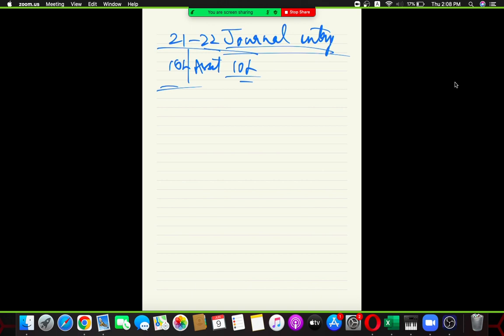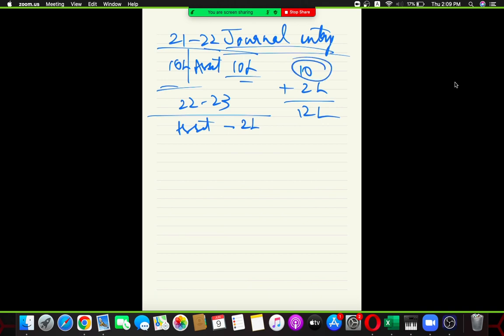So now what has happened? In 2022-23, you have made additions. Asset additions you have made of how much? You have made of 2 lakh. When you're putting the same thing in the journal entry, can I say 10 plus 2 lakh is equal to 12 lakh? This 10 lakh is already there in your balance sheet. So 10 lakh balance is reflecting. Easy. So now let's try to understand this addition of 2 lakh rupees made during the period.